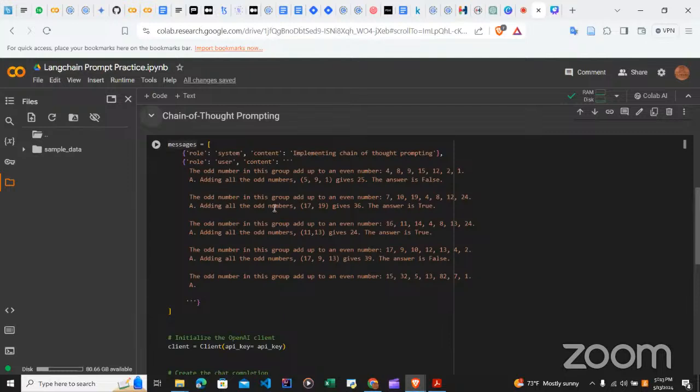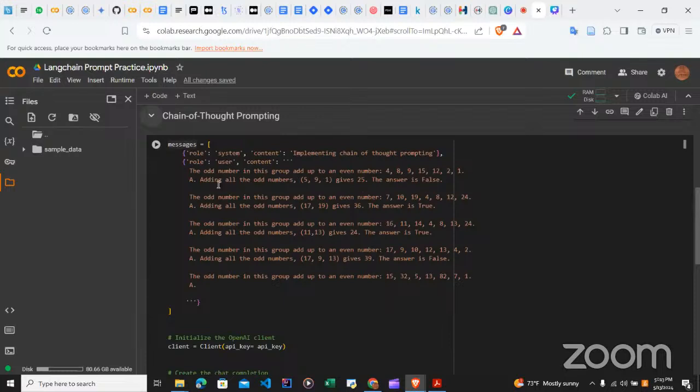So I have my prompt in a series of inverted commas. Like I said, this one also combines different examples, which is talking about few shot, but the chain of thought prompting here is introduced because we want to deal with a logical question. We have the odd numbers in this group add up to an even number.